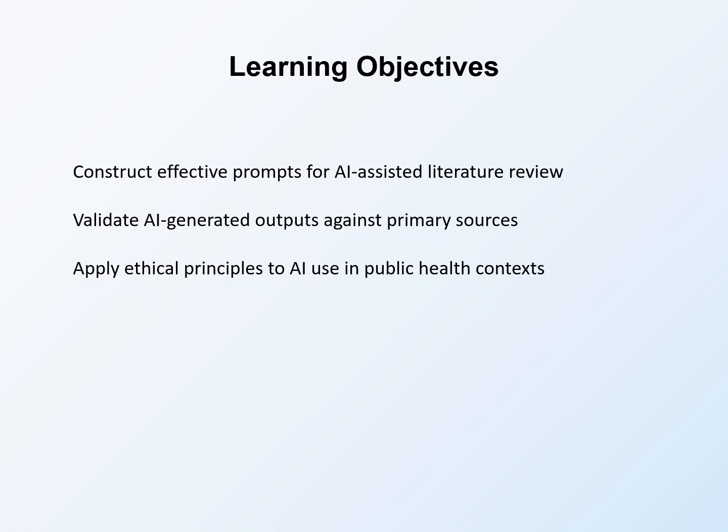Second, validate AI-generated outputs against primary sources. AI systems can make mistakes, sometimes confident-sounding mistakes. You must verify before relying on any AI output. And third, apply ethical principles to AI use in public health contexts. This includes privacy, equity, transparency, and accountability.